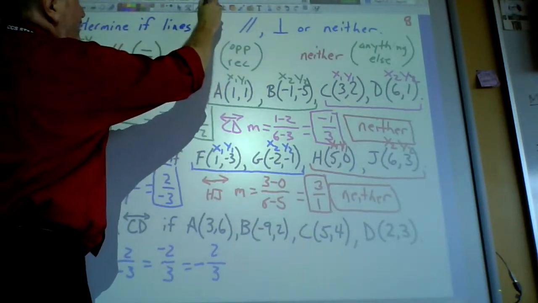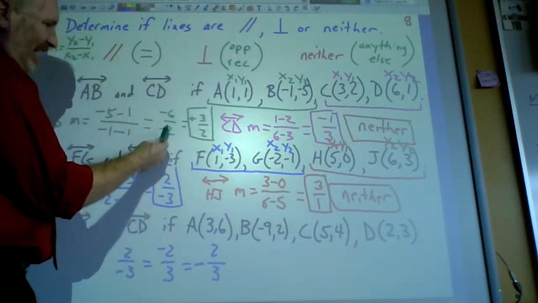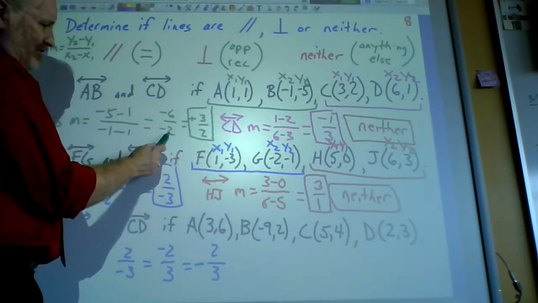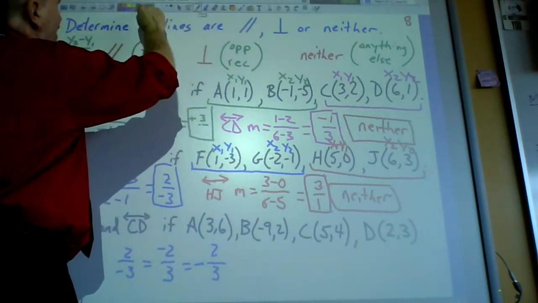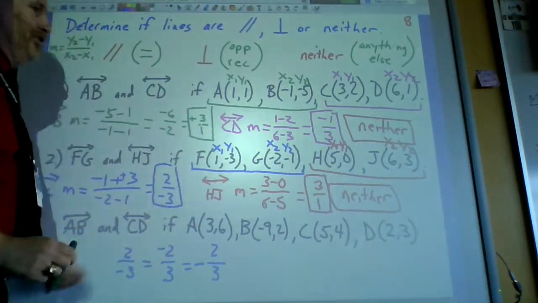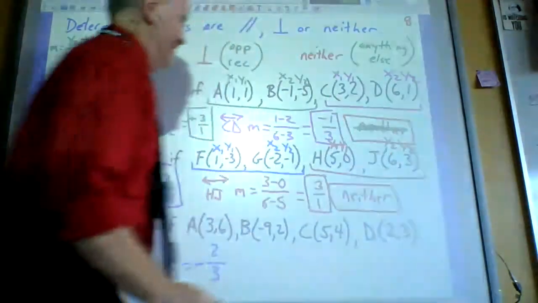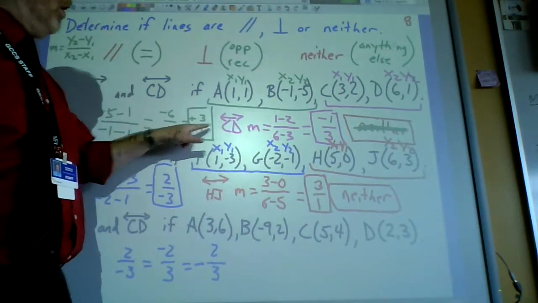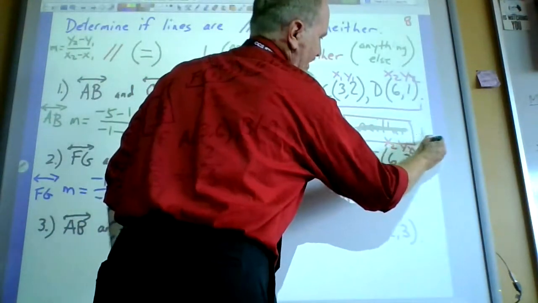So let's fix that. We got to fix this real quick. When I reduced this down by 2, I said 2 goes into 6 3 times. And when I should have said 2 goes into 2 1 time. So, man, I really should edit that out. I'm probably not going to, though. And then when you do that, they are perpendicular to each other. Oh, my goodness. Because, look, positive, negative, 3 over 1, 1 over 3, that is absolutely perpendicular to each other.